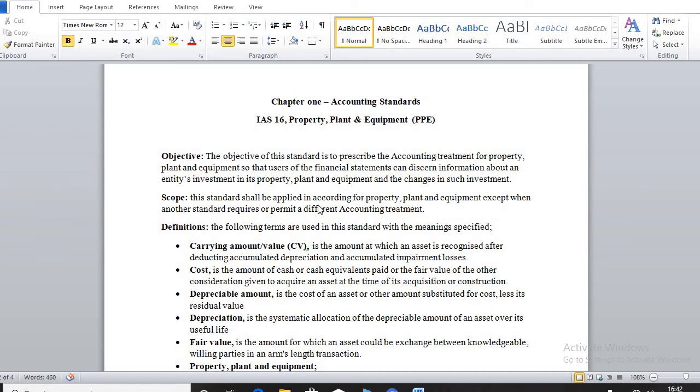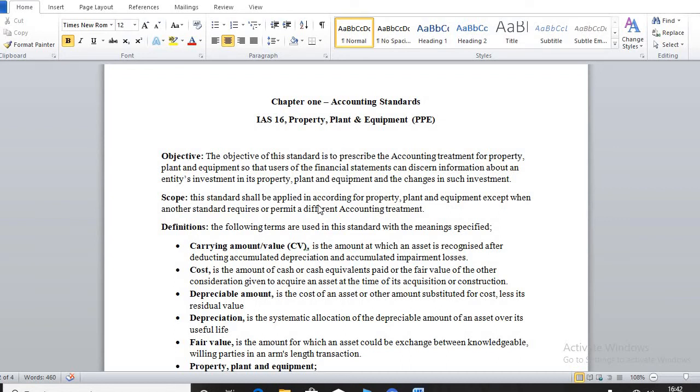So the standard is saying that accountants are supposed to follow the laid down procedure in IAS 16 in accounting for their investment in PPE. You'll get to know the meaning of PPE later. So they are to use the rules in IAS 16 in accounting for PPE. The moment they are dealing with PPE, the standard that they are supposed to follow is IAS 16, unless other accounting standards prescribe a different accounting treatment.